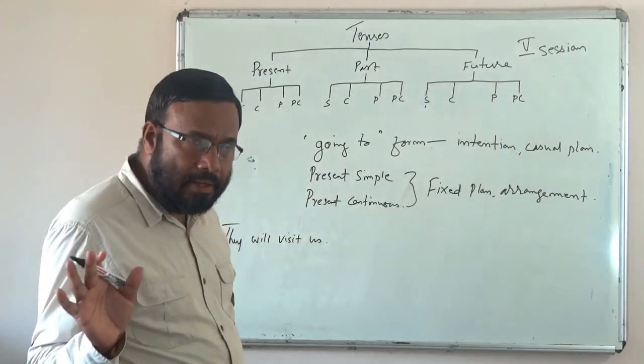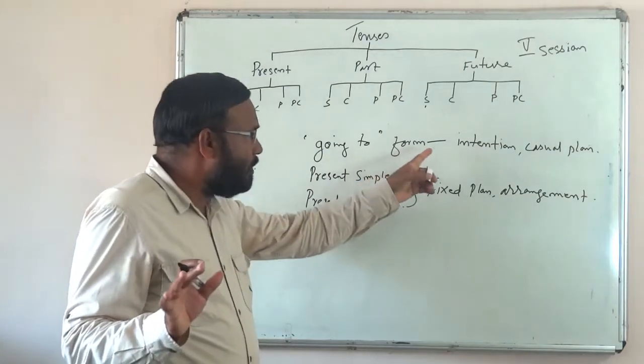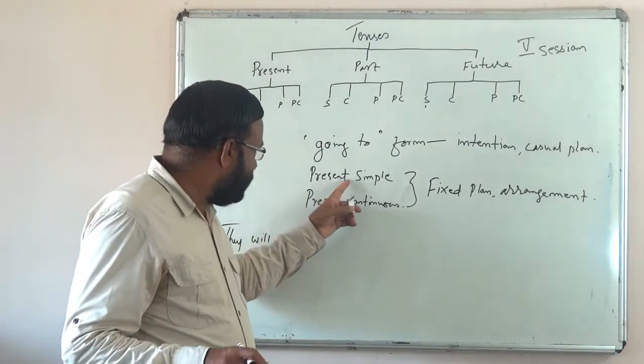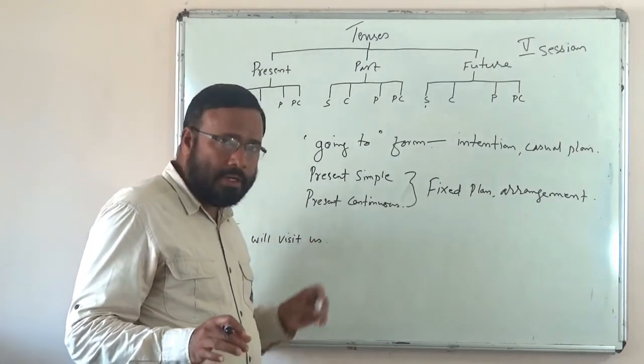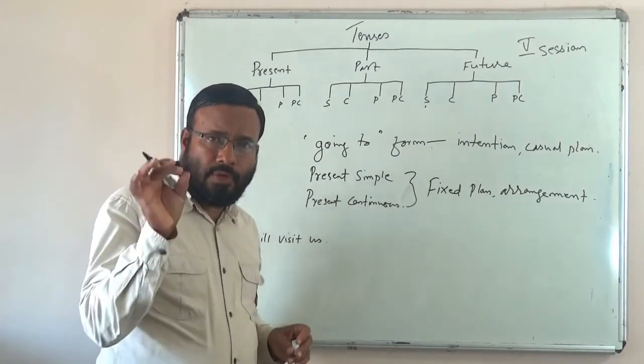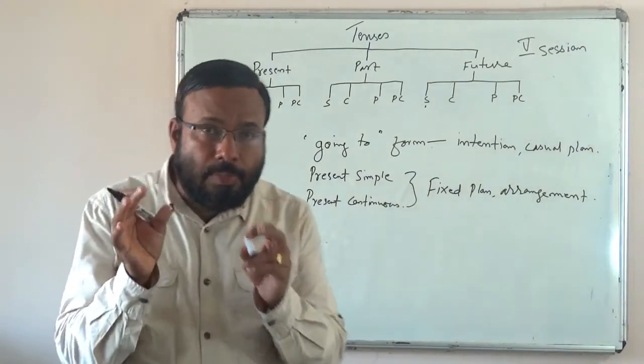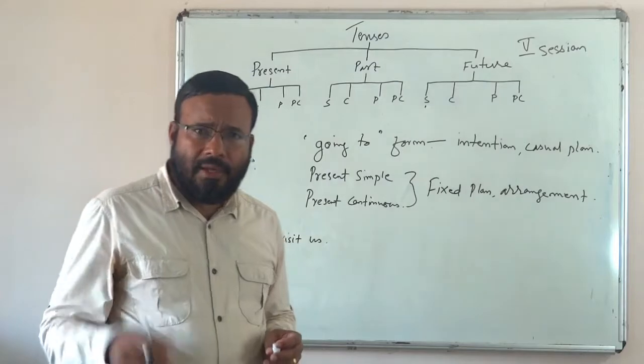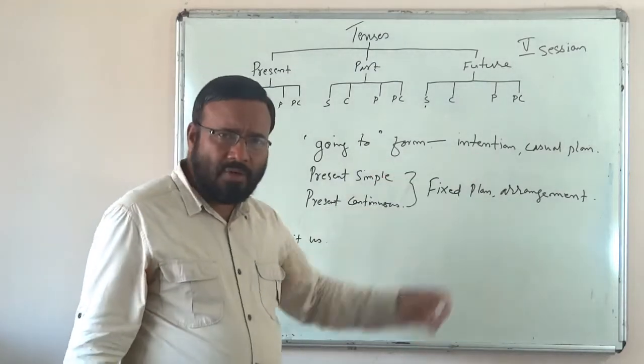Okay, clear? So going to form simply conveys an intention or a casual plan, whereas present simple and present continuous we use when we want to convey a fixed plan or an arrangement. He is going to marry her, an intention or a casual plan.